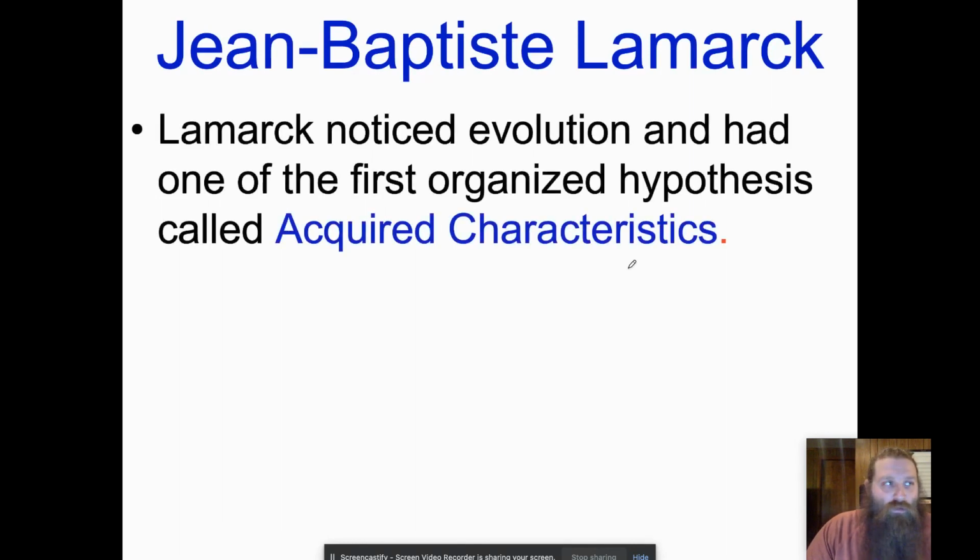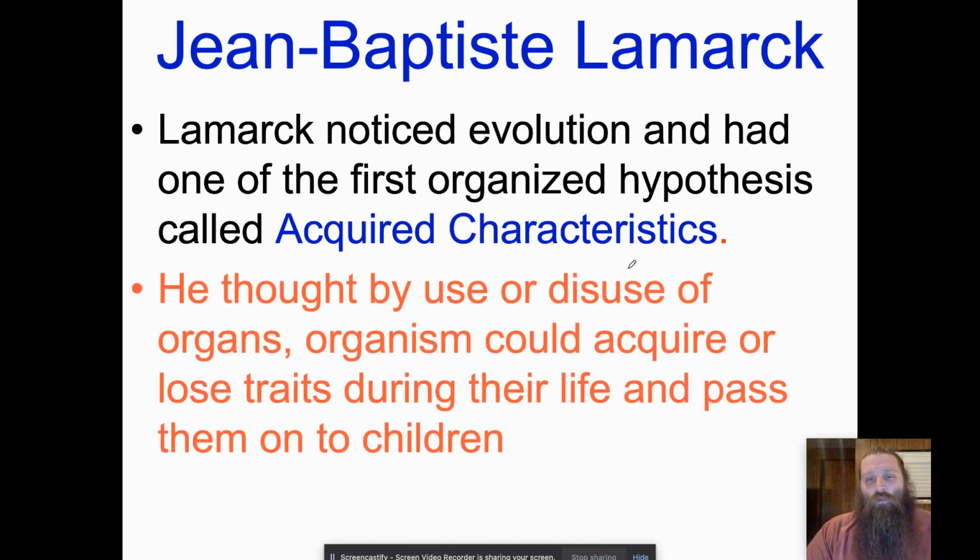So Lamarck noticed evolution as he was a naturalist and came up with a hypothesis called acquired characteristics. And he thought that either by using or disusing certain organs, an organism could acquire or lose traits during their life, and then that's what they would pass on to their kids. Now, here's an important bullet point.